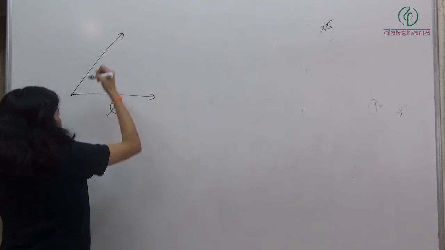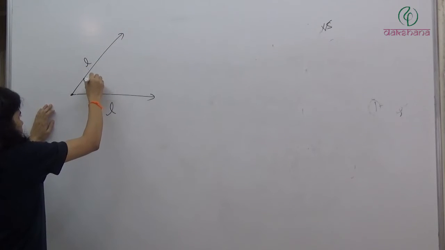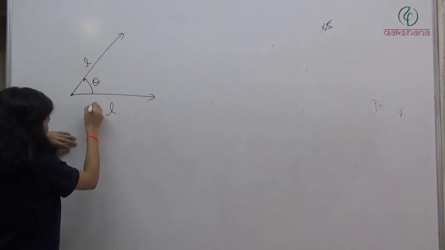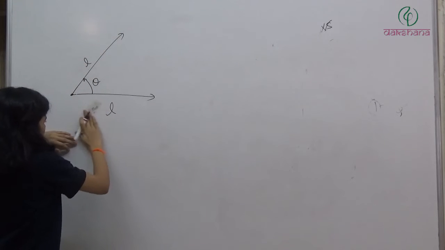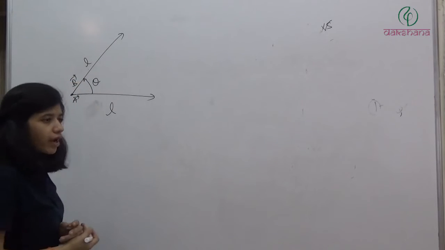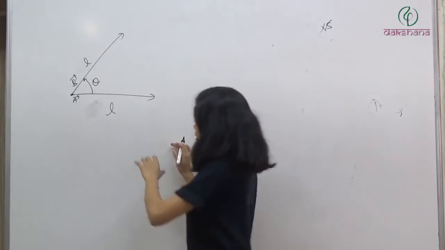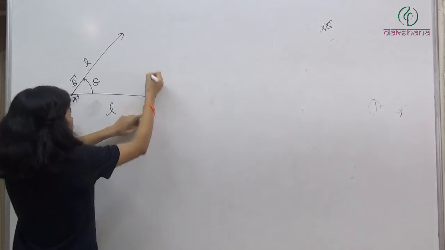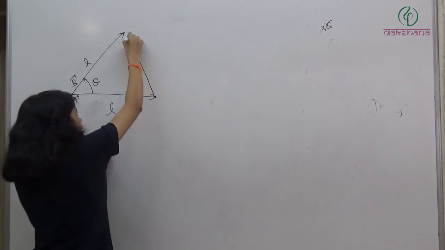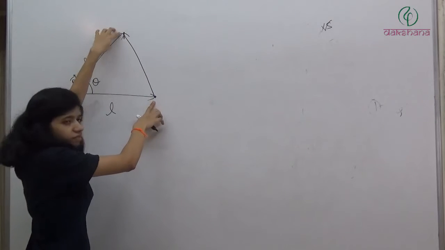तो क्या होगा? Of the same length L we have another vector. This was vector 1 and this was vector 2. Let's say this is A vector and this is B vector. So now we have to tell the change in position of its head. So initially head was here and now head is here. So change in position क्या होगा? From initial to final. It has displaced from this point to this point. So basically we have to find out this vector.